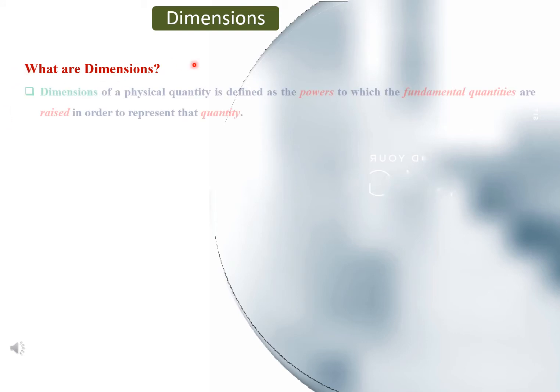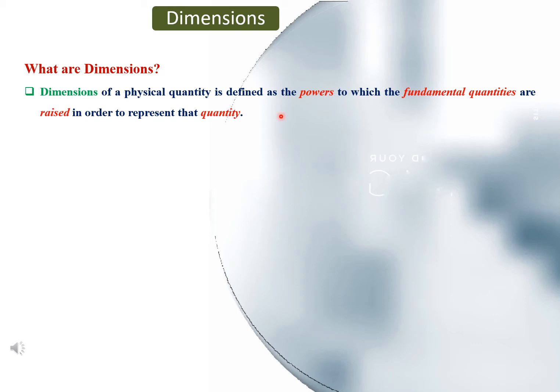Dimensions. In previous lecture we discussed dimension in detail. Now I'm summing up those points. What are dimensions? Dimensions of a physical quantity is defined as the powers to which the fundamental quantities are raised in order to represent that quantity.